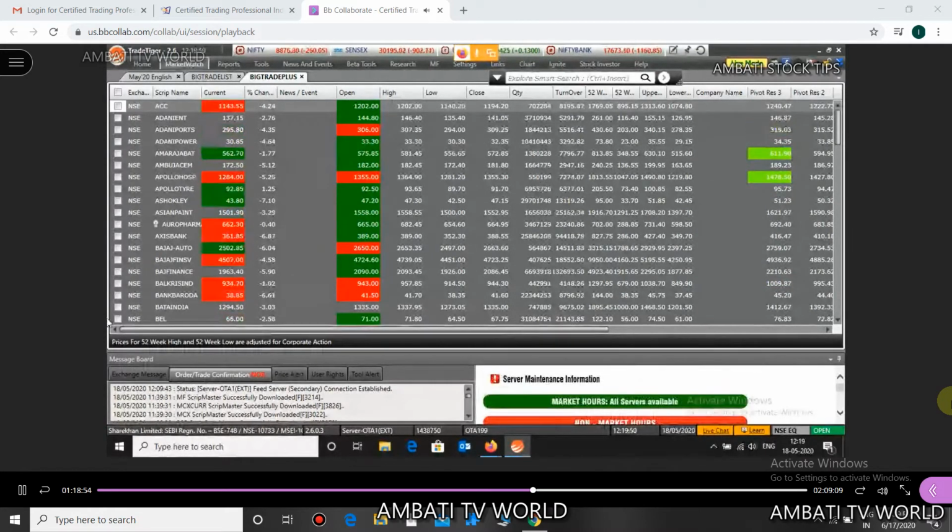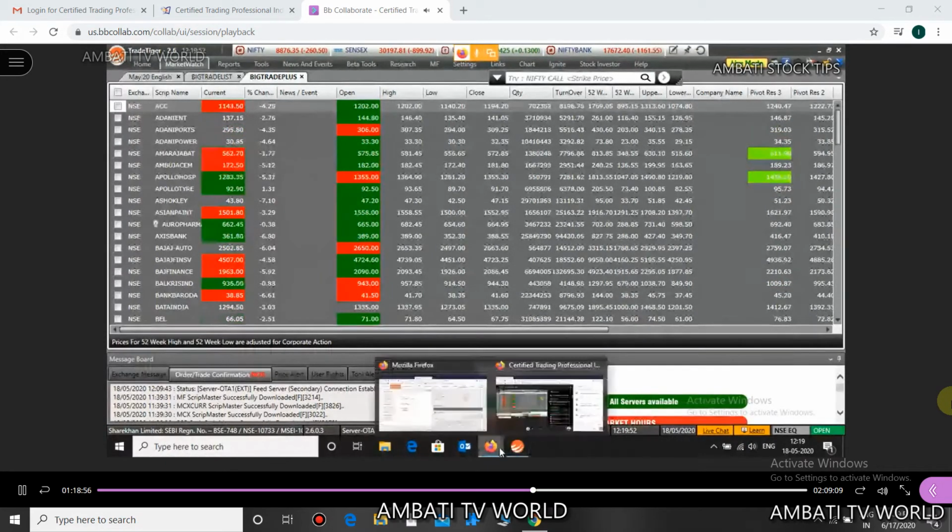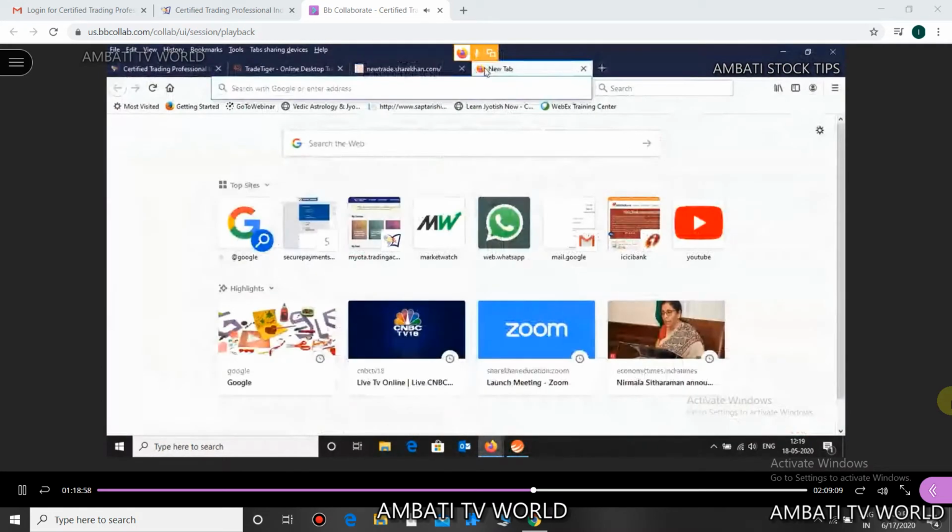Now let's take a 10 minutes quick break, and after the break we will carry on with the Trade Tiger. Sumanta ji, that is in global market watch. This is local.